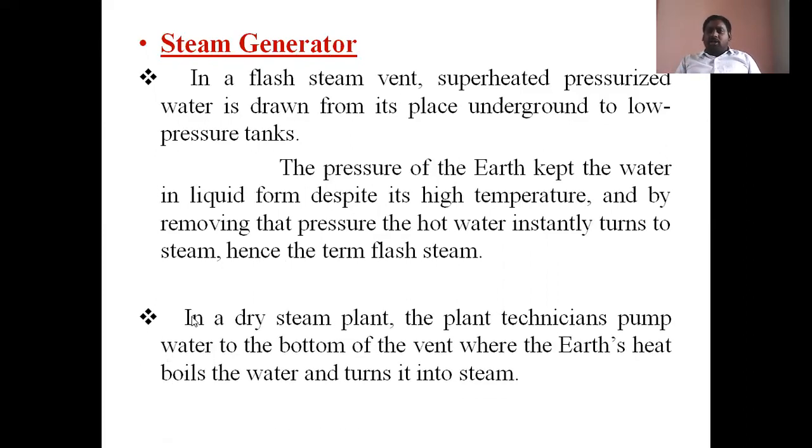Coming to the dry steam plant, the plant technicians pump water to the bottom of the vent, where the Earth's heat boils the water and it turns into steam. Here the steam is produced on the surface, that's why plant technicians are required. So by external mechanisms we turn the hot water into steam in a dry steam plant. But in flash steam plants, there is no external mechanism to produce steam. From the underground depth, steam is directly extracted. But in a dry steam plant, there is no steam, only hot water.